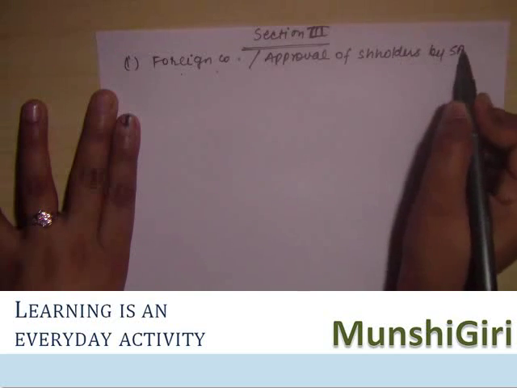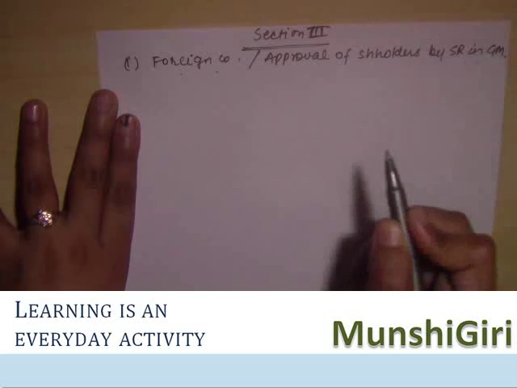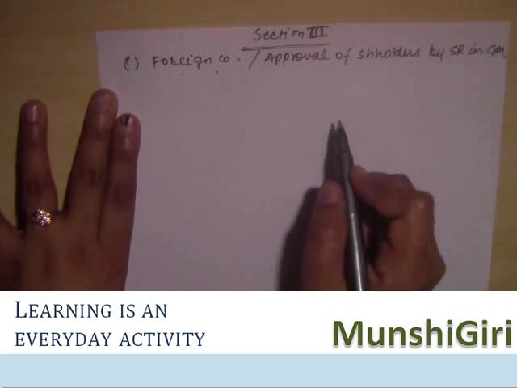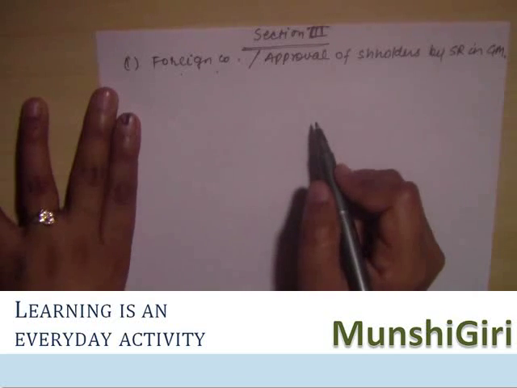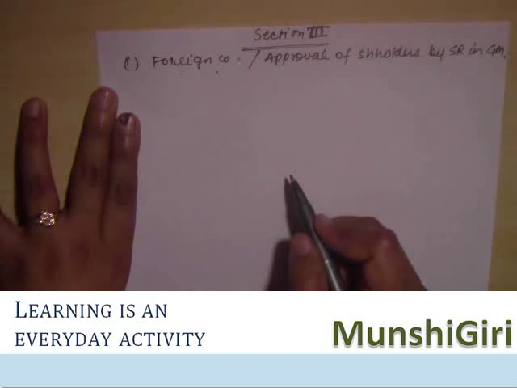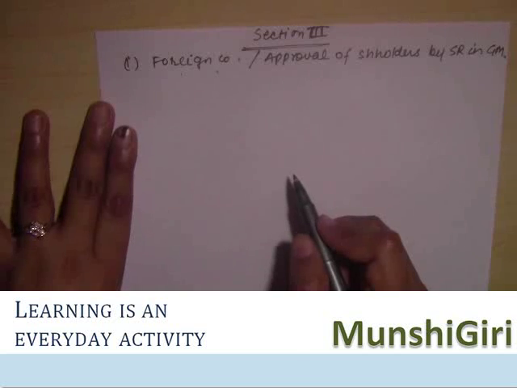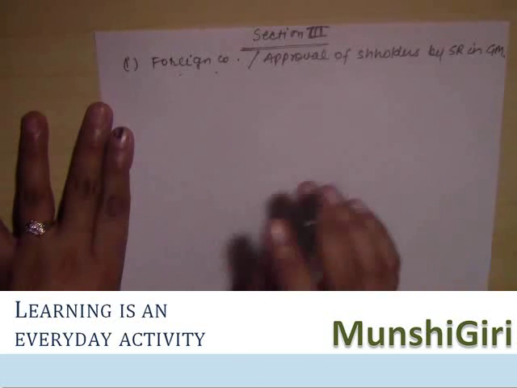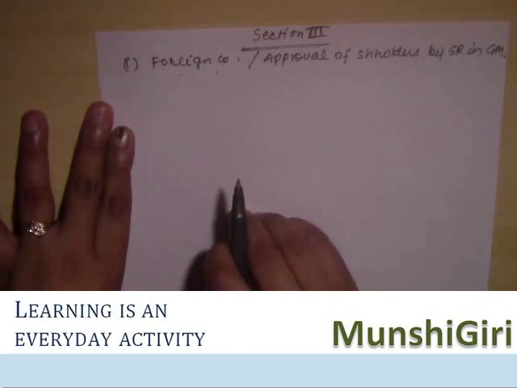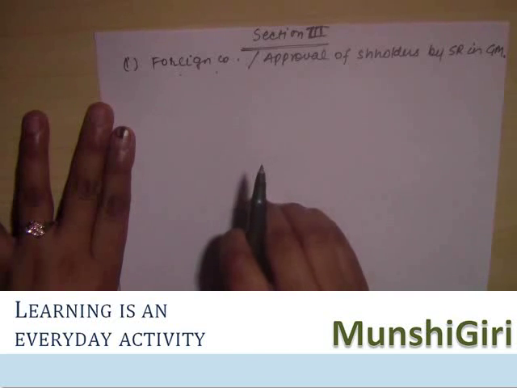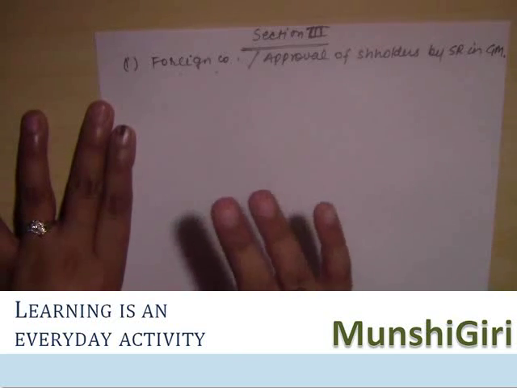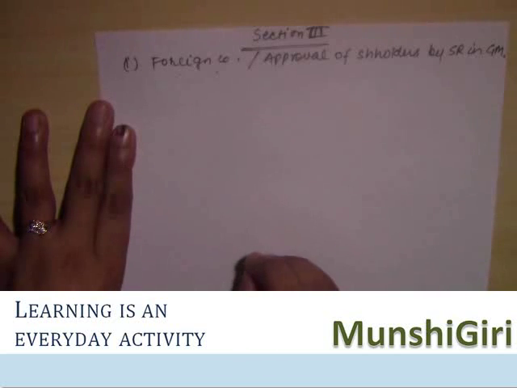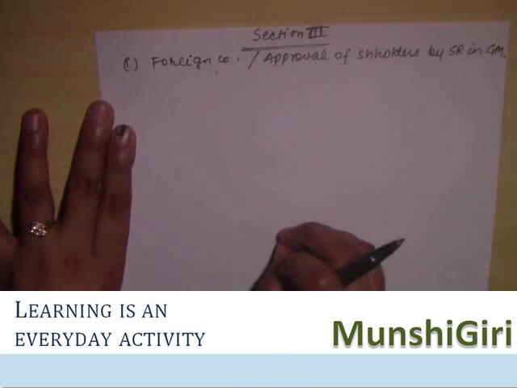However, the total managerial remuneration payable to its managerial person, including such amount, is within the permissible limits of section 197. It cannot in any way exceed the limit specified under section 197. If it does, the company has to mandatorily take the permission of the central government in that case.